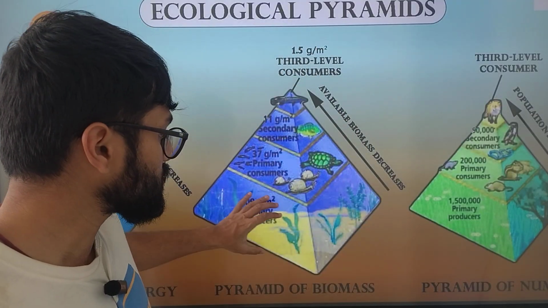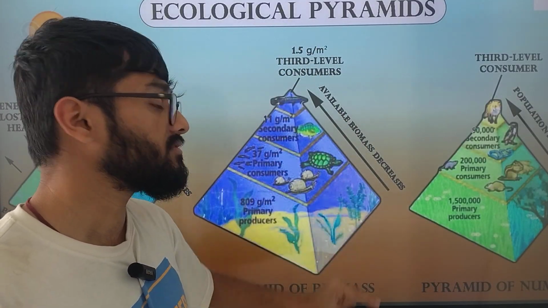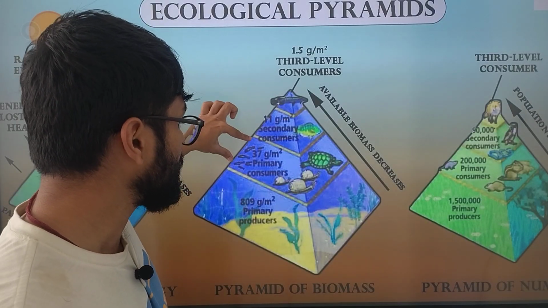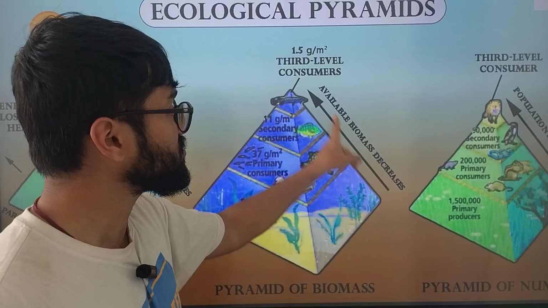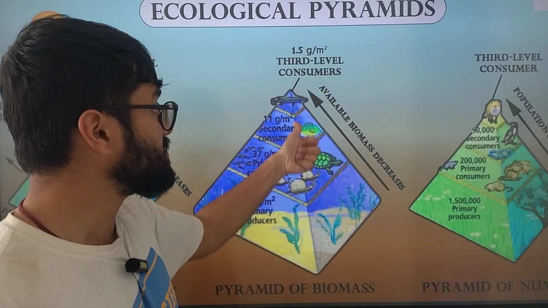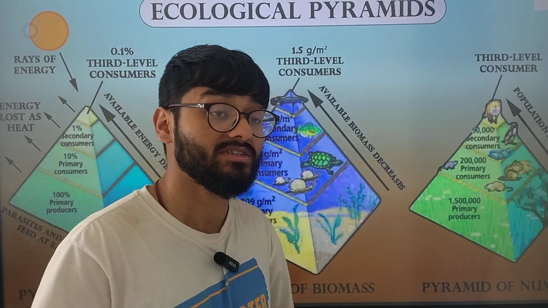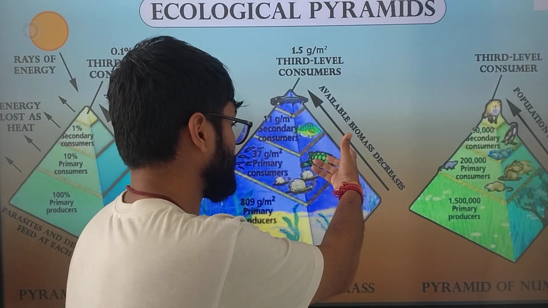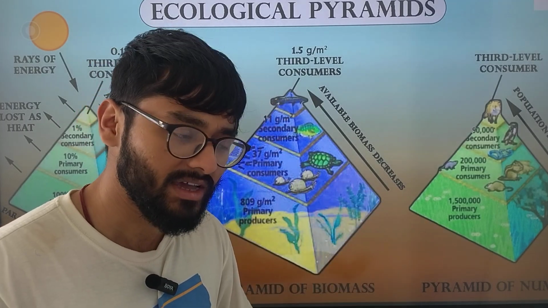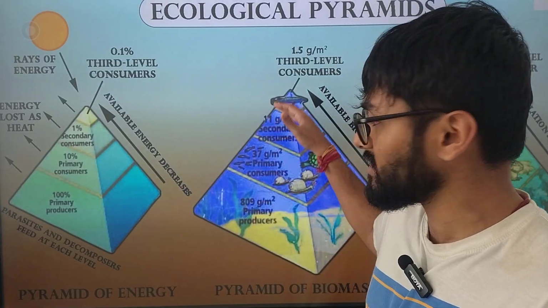Okay, so the pyramid of biomass: these are our producers, which then move on to our primary consumers. Although this decreases as we move up, it decreases in the pyramid of biomass. That means the primary consumers, secondary consumers, this goes on decreasing. Why? Because they are dependent on this.